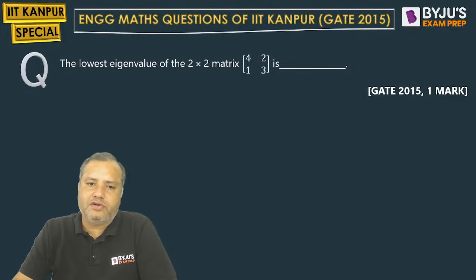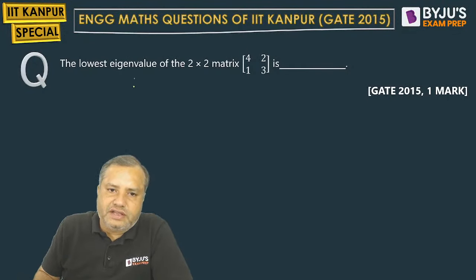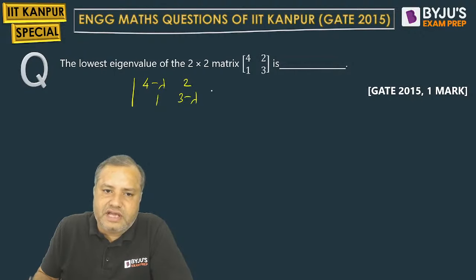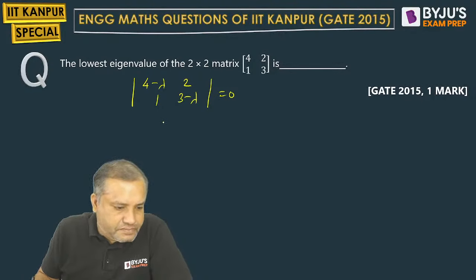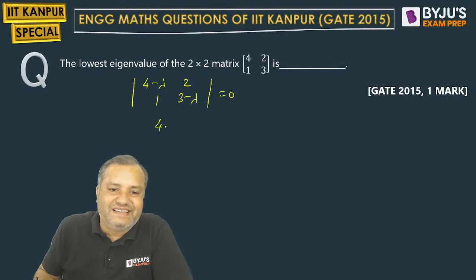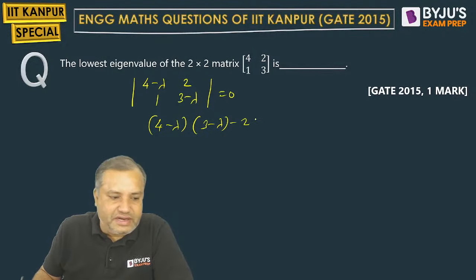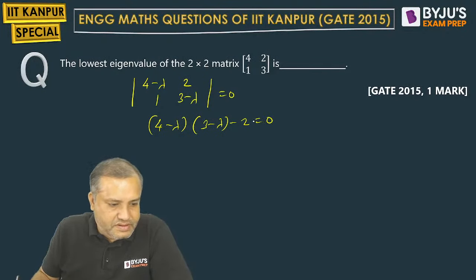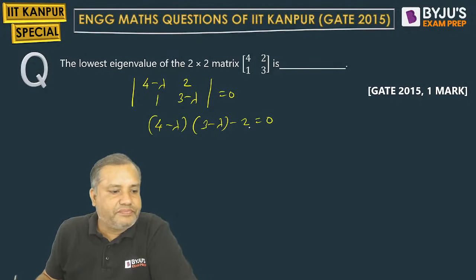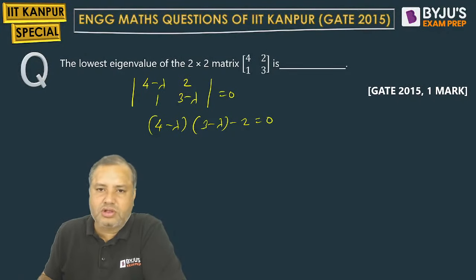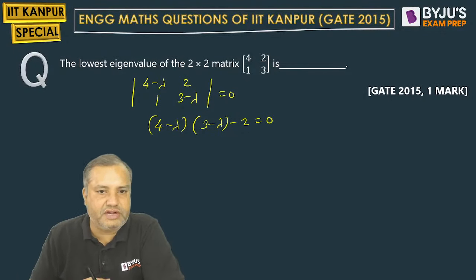The lowest eigenvalue of this 2 cross 2 matrix. Friends, write the characteristic equation. Subtract lambda from the diagonal, remaining elements as it is. Solve this determinant. If you know the concept, it seems easier. If you don't know the concept, it seems difficult. It's just a practice session, students. We should not comment on the difficulty level. But again, I believe that if you know the concepts, if you have practiced, then definitely it will help you.